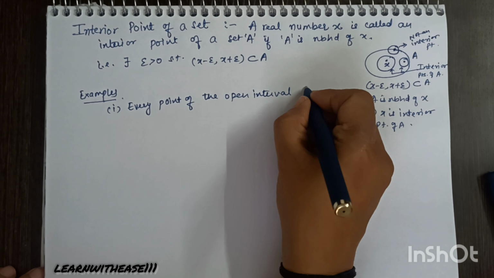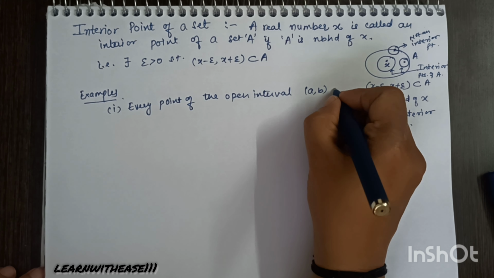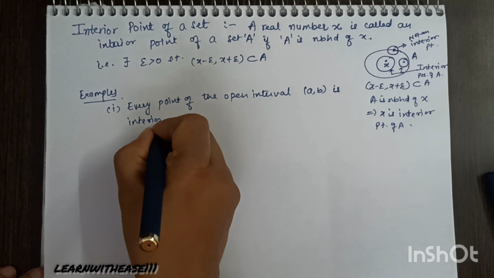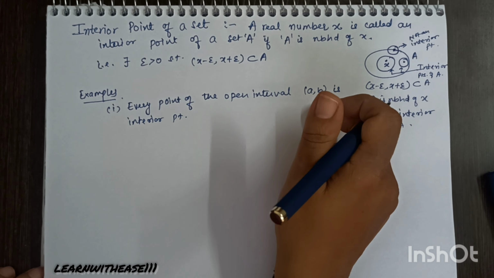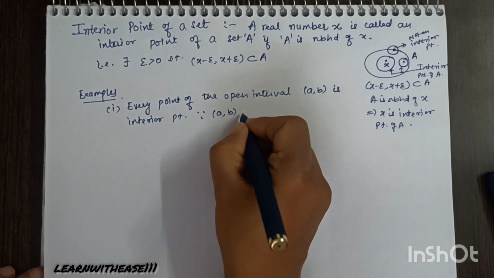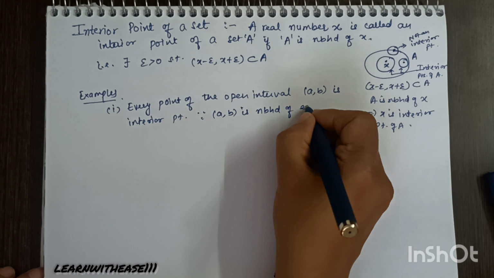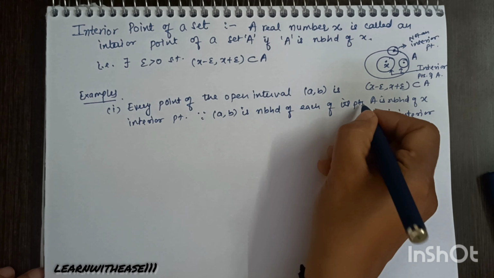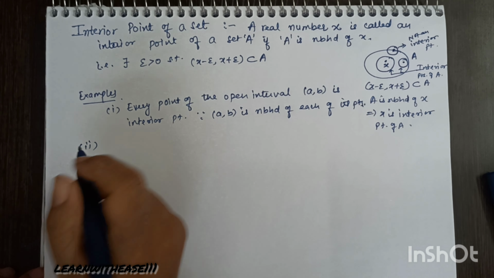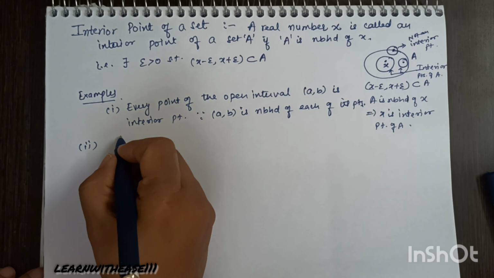Examples: every point of an open interval is its interior point, because an open interval is a neighborhood of each of its points. So each and every point of an open interval goes in the interior of that set. Or you can say that every point is an interior point.